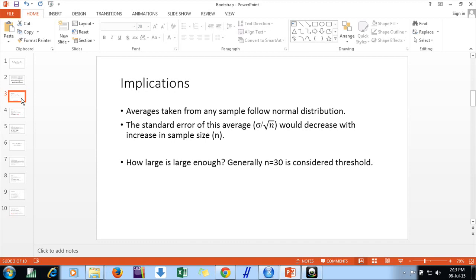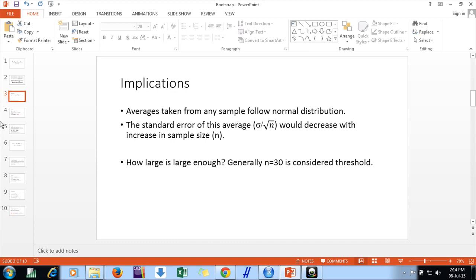The standard error of these averages depends upon the size of n you are taking. The errors would increase with a decrease in sample size, or the errors would reduce with an increase in sample size.